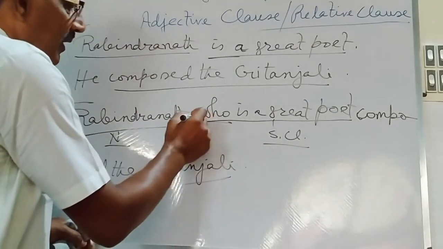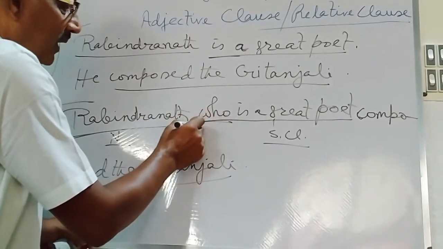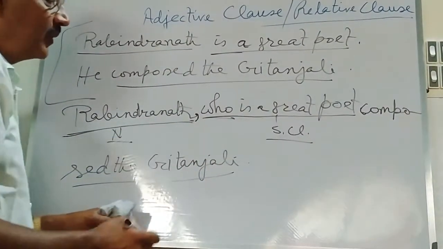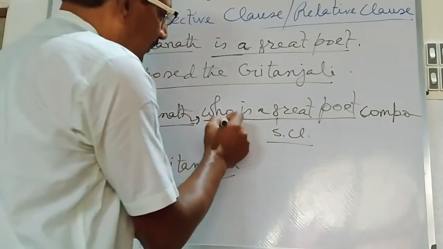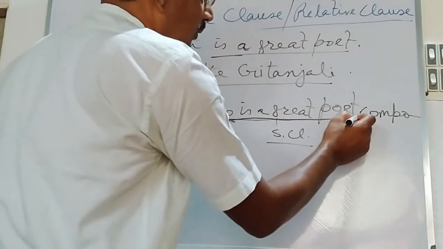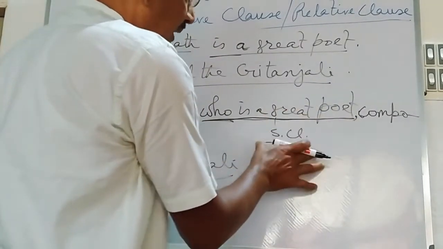But here Rabindranath is the noun word. Just after Rabindranath, you will have to use a comma. Then, just after the comma, you have to describe the part who is a great poet within the commas. Here, who is a great poet is the subordinating clause.